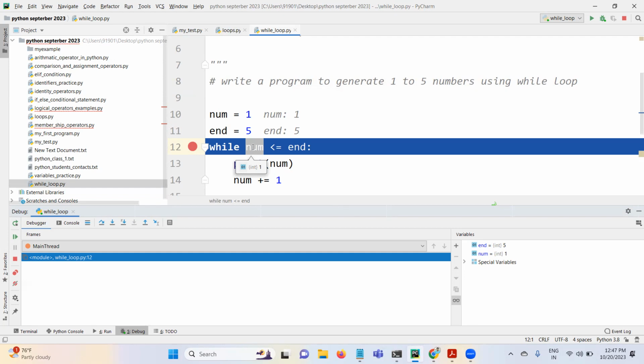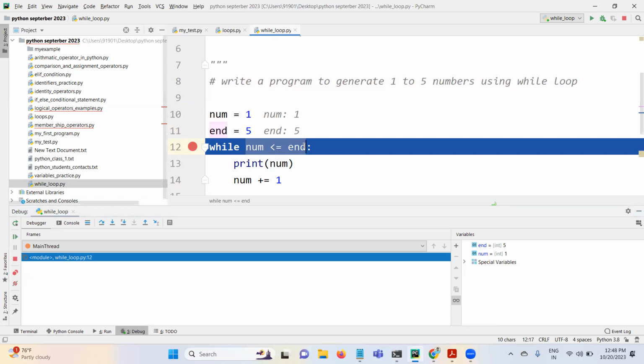Hello? Confirm please. Num contains 1, right? Here you can see the value, 1. What does end contain? 5. Is 1 less than or equal to 5 true or false? True.